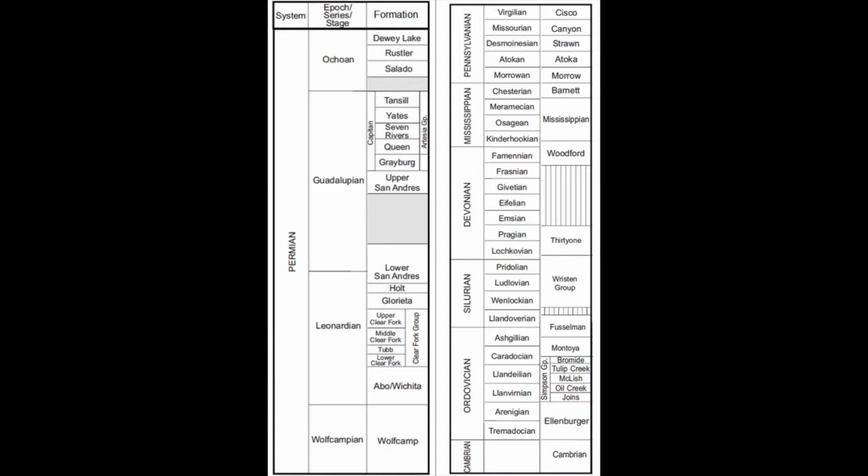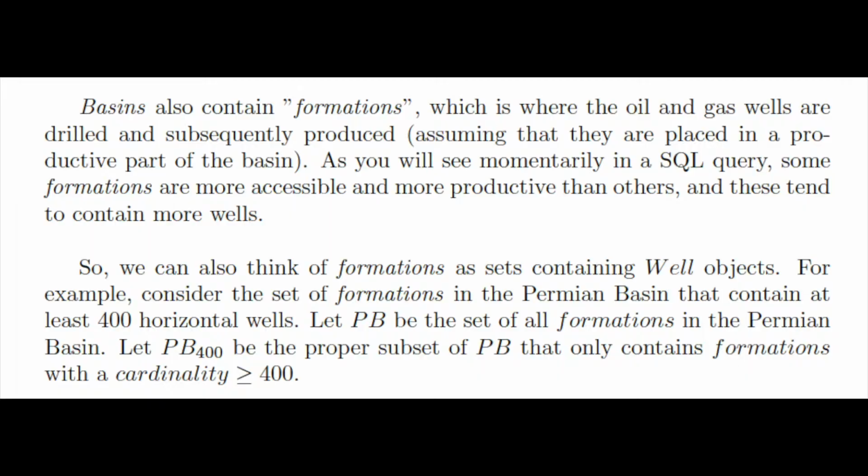The formation we will be more interested in for this presentation would be the Wolfcamp. You may or may not have heard about this, but it is a very broad and prolific formation in the Permian where a lot of the modern horizontal drilling is being done. And that's pertinent because we're going to look at some wells in the Wolfcamp here in a minute. These are all horizontal wells, so wells that have been drilled pretty recently in the past 5 to 6 years. But first, let's wrap our minds around how this relates to sets.